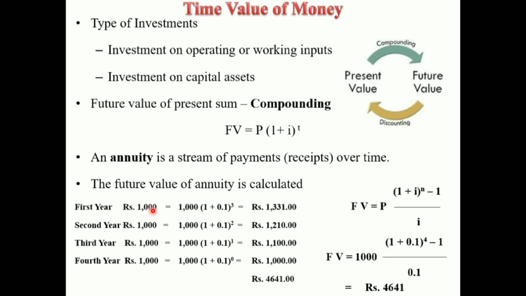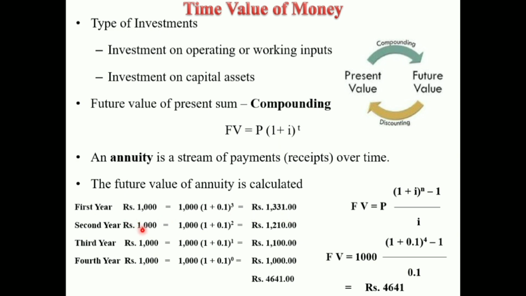First year we invested 1000 rupees. That's why we will get the interest for 3 years: 1000 × (1 + 0.1)^3. At the end of the first year, the value of this 1000 will be 1331.